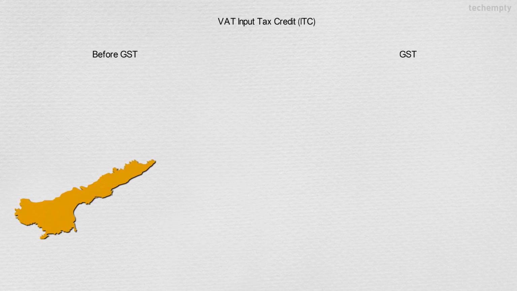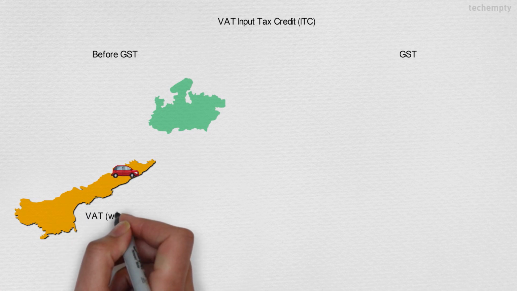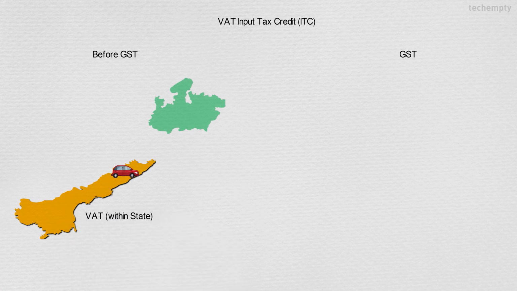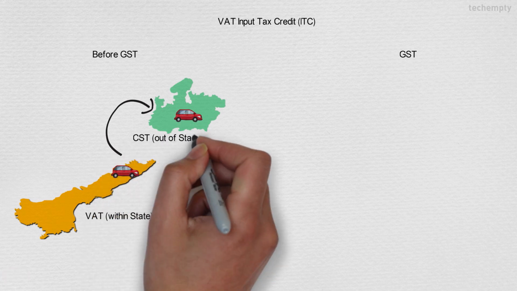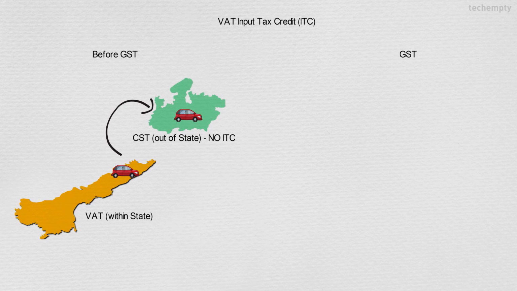Now, let me tell you how the VAT Input Tax Credit differs before GST and after GST. Suppose the product is manufactured in one place and moves to another place within the same state, then the VAT Input Tax Credit applies. When the same product moves from this state to another state, then the distributor has to pay the central tax where no VAT is applied here and the final product price increases.